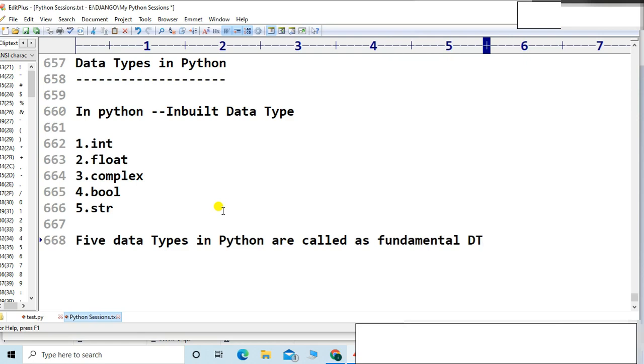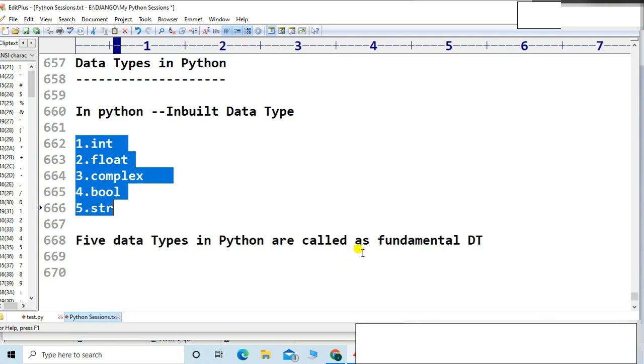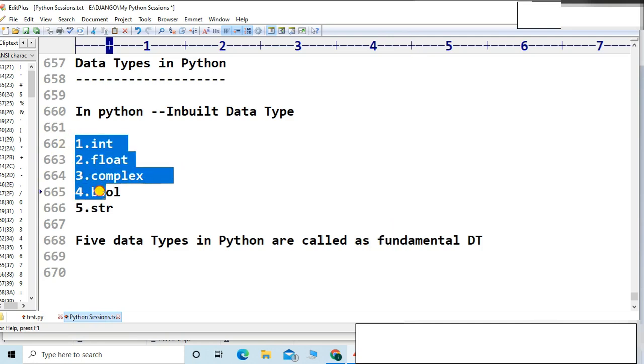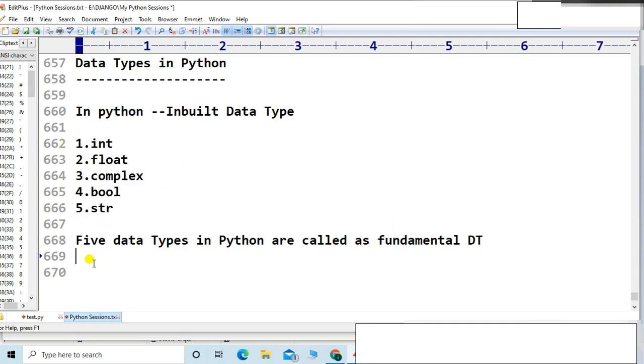The list is not yet complete. A few more data types are there, but they are not fundamental. Only these five are fundamental. So the list continues, friends.